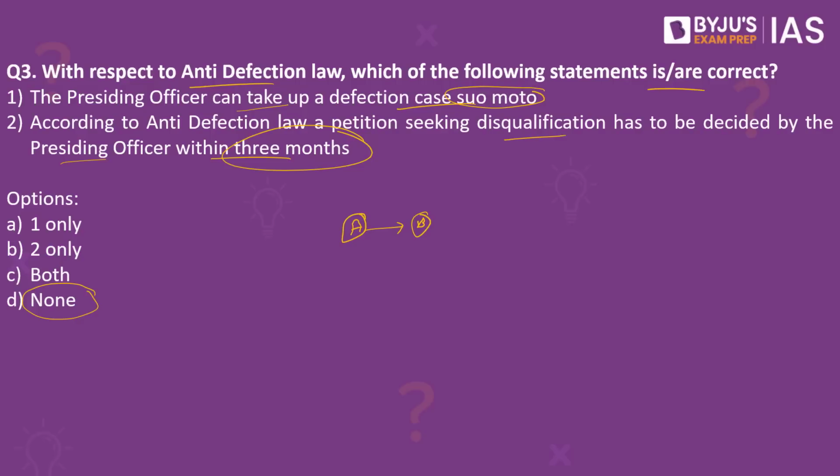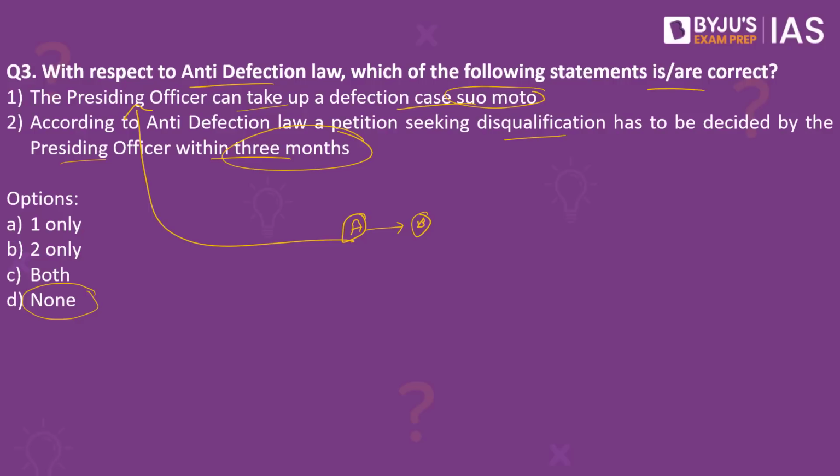What exactly happens? During this period, there might be a member of the Legislative Assembly or a member of Parliament. Any of the members in the Assembly or in the Parliament will have to notify the same to the presiding officer. Only when notified to the presiding officer, then the presiding officer will take that into precedence. So the presiding officer cannot take a case suo motu, but instead it has to be notified by one of the members, whether a member of the Legislative Assembly or of the Parliament, depending on where this particular person has defected from one political party to another. So the first statement is wrong.